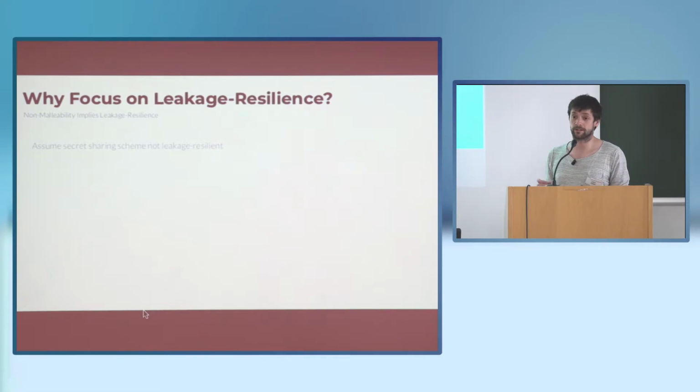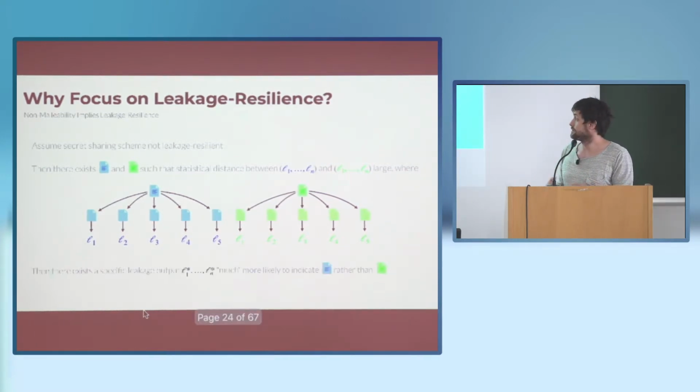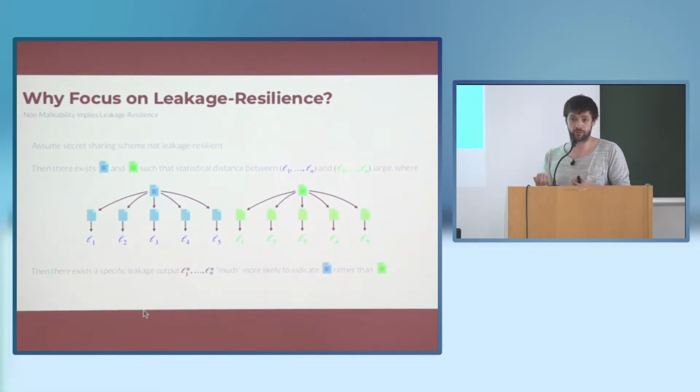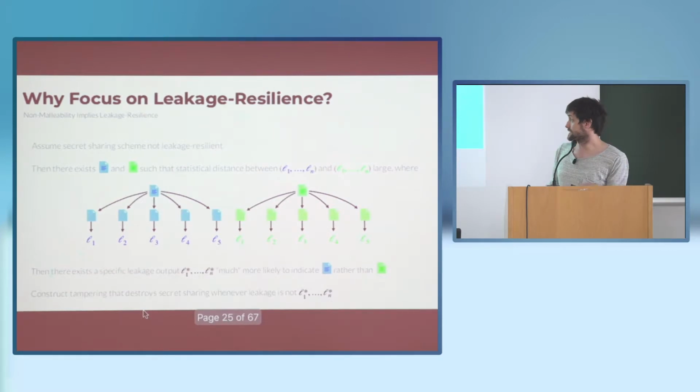To very roughly sketch why non-malleability implies leakage resilience, assume you have a secret sharing scheme that is not leakage resilient. Then there are two secrets and some leakage functions such that the statistical distance between the two leakage vectors is large. So there is a specific leakage output for which one of the secrets is much more likely than the other. From this you construct a tampering adversary for the non-malleable scheme: if the leakage is exactly this leakage vector, it destroys the secret sharing, and if not, it leaves it unchanged.